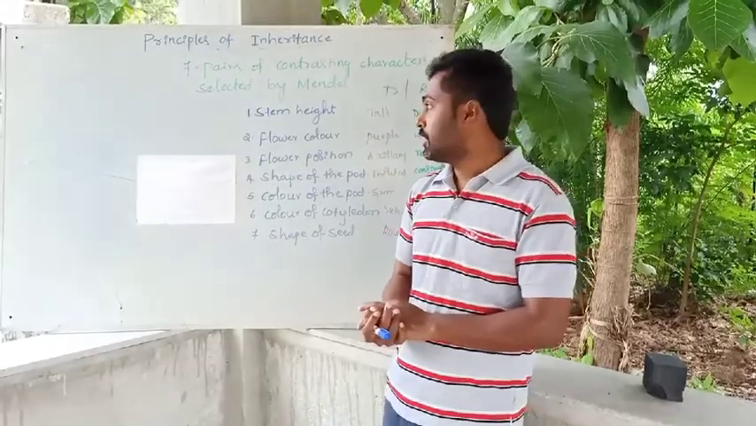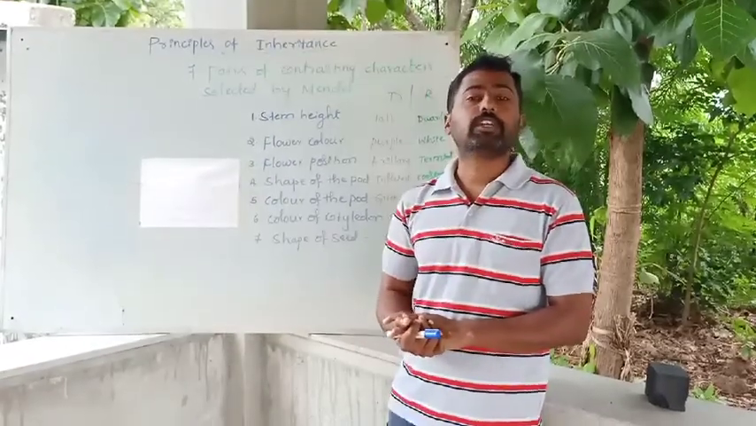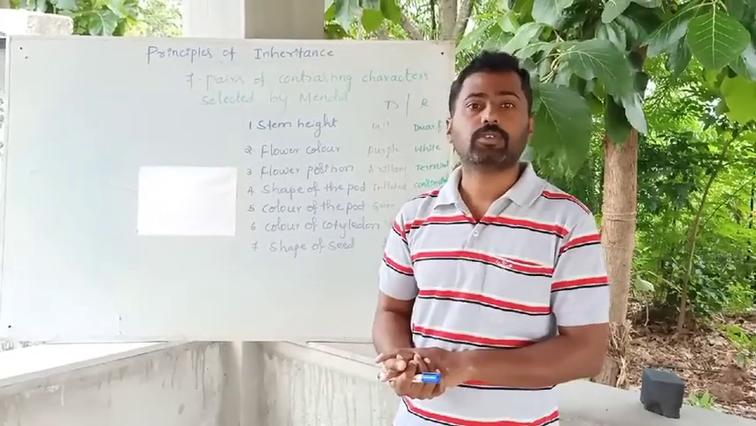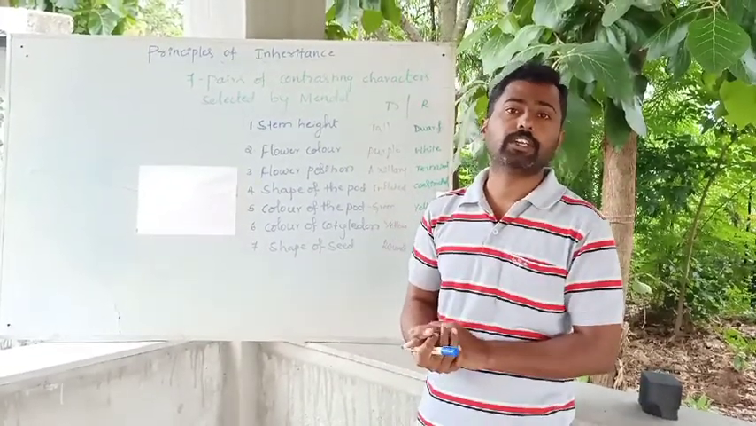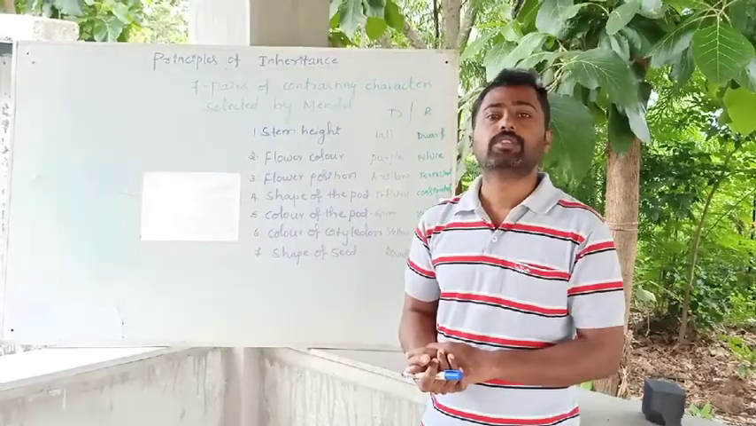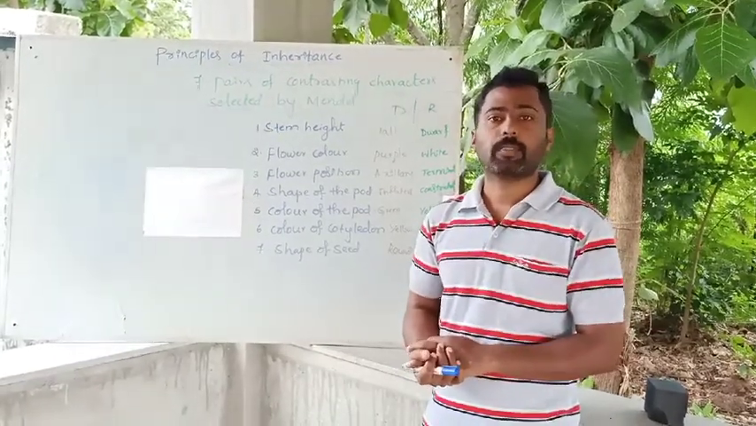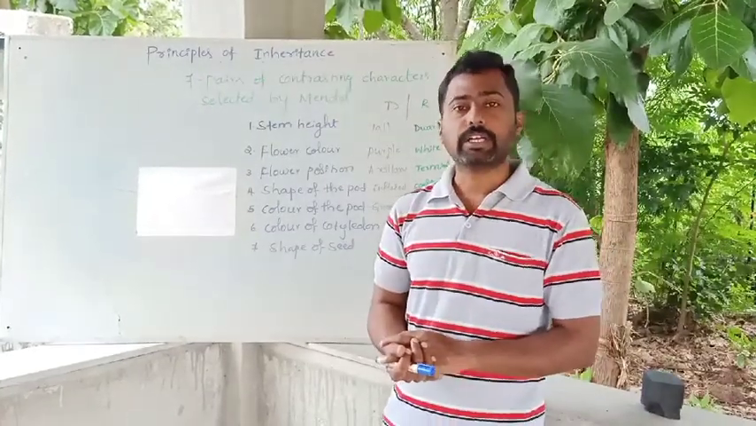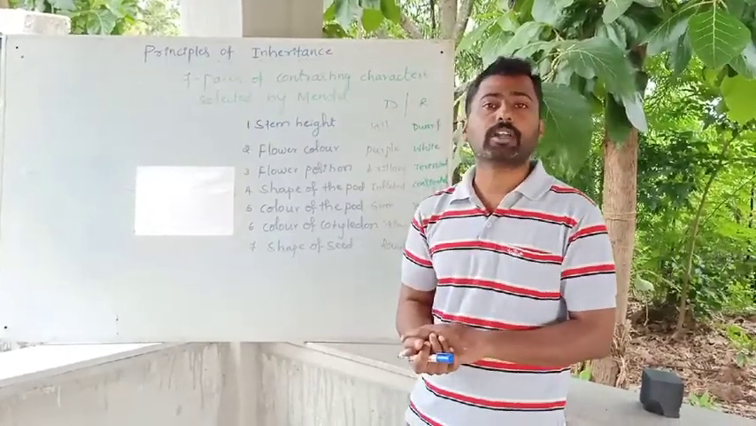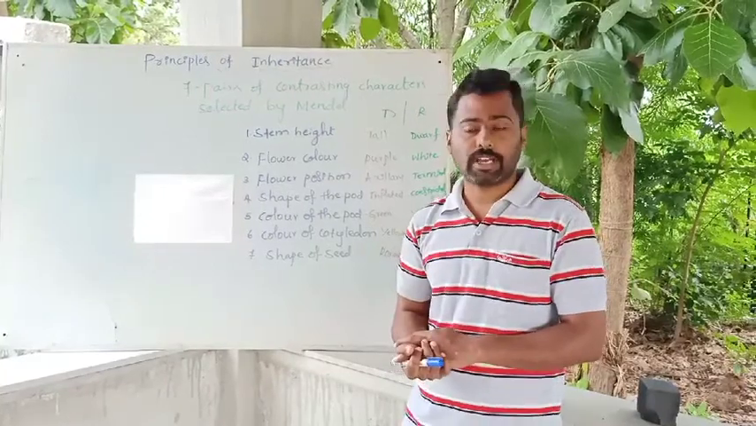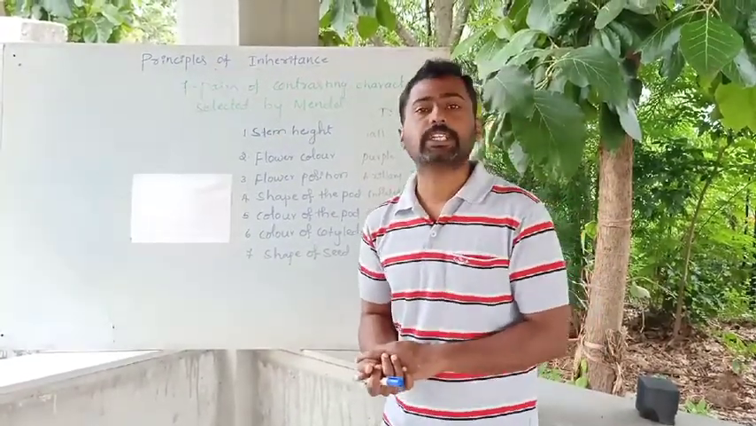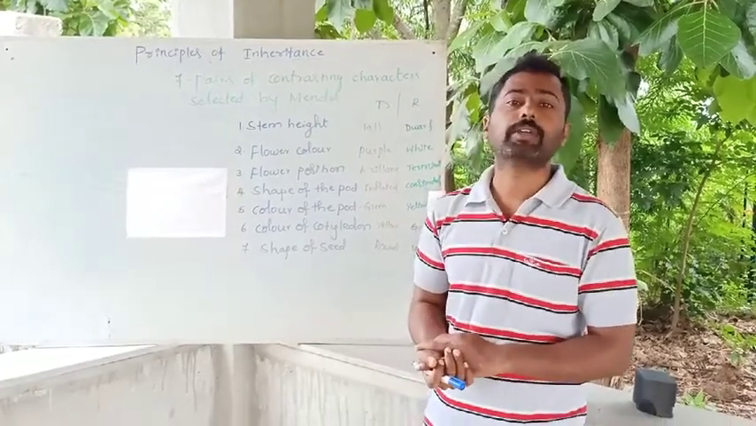The pioneer work in the field of genetics was conducted by Gregor John Mendel, who was born on 22nd July 1822. He completed his graduation from the University of Clermont. He is a graduate of philosophy. Later he joined as a monk or a priest in an Augustinian monastery, where he studied botany. Then he conducted hybridization work on pea plant.